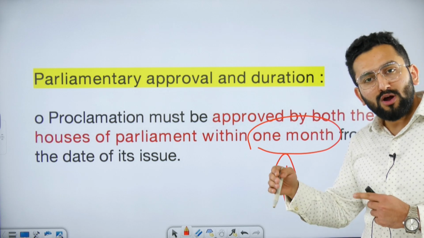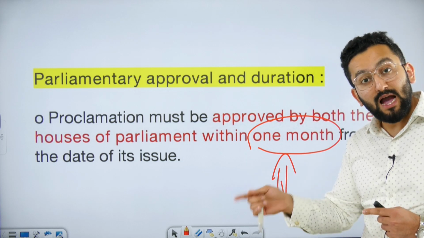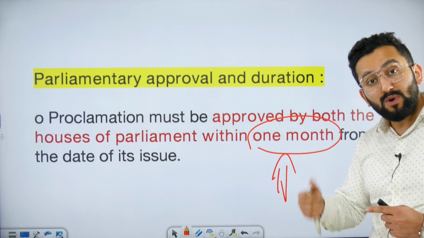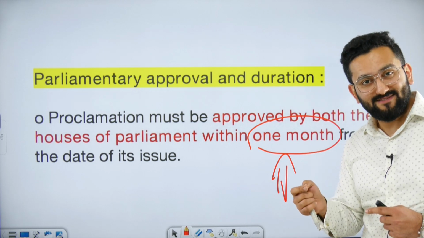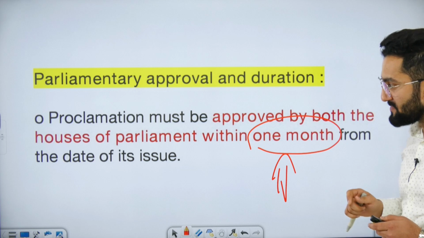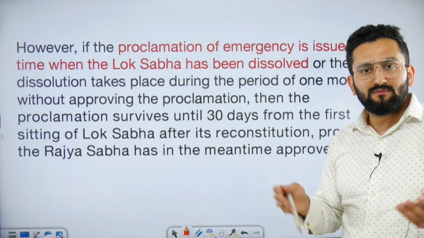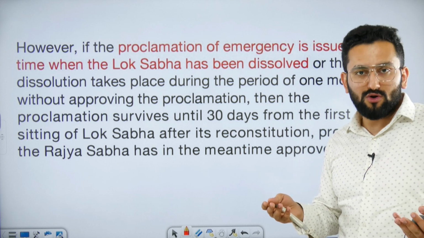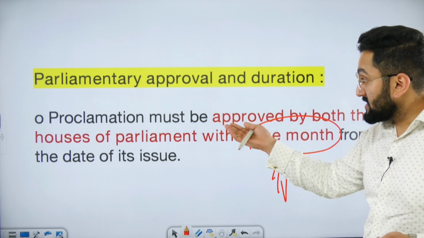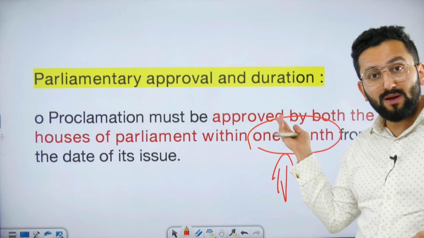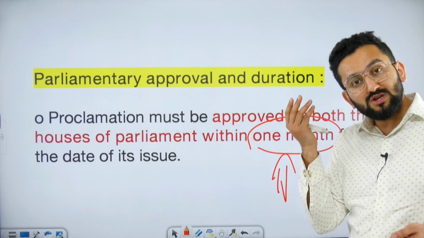But when we talk about state emergency and financial emergency, approval is needed there also, but there we are going to read 2 months. Okay, there should not be any confusion. Now, what if Lok Sabha is not there, meaning Lok Sabha gets dissolved, and here we said that it needs to be approved by both houses. So one house is not there.